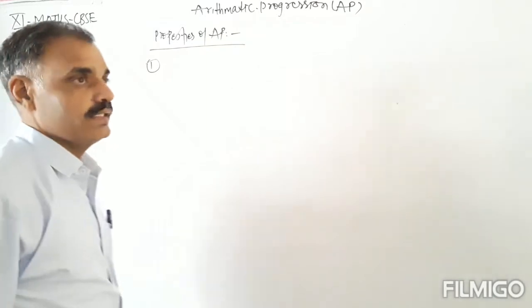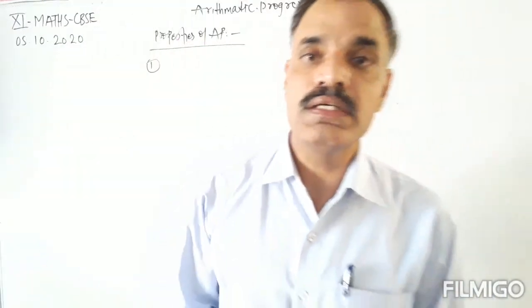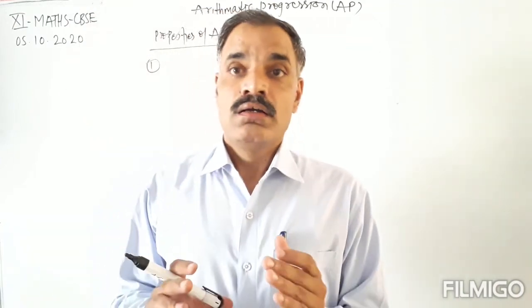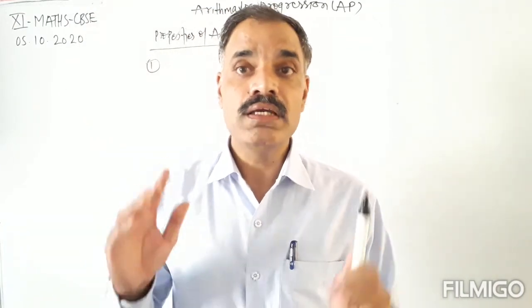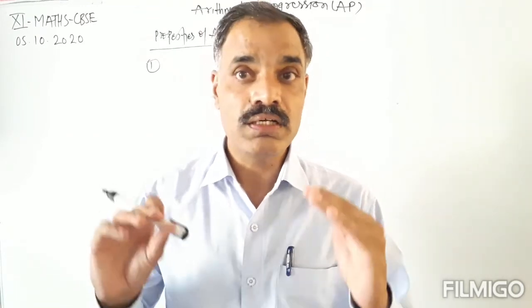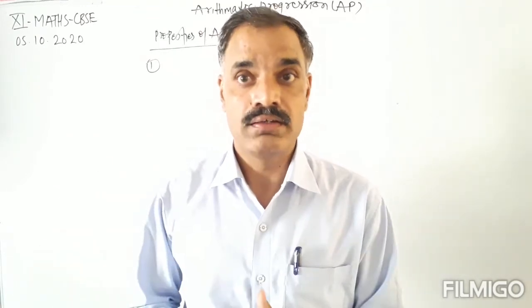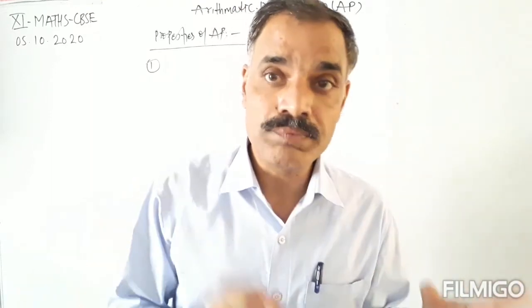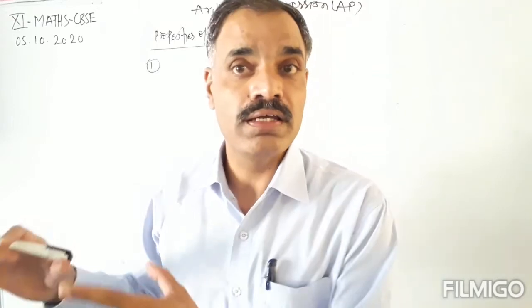The first property in this regard is, if we add any constant to each of the terms of the AP, then the newly obtained progression will also be an AP.